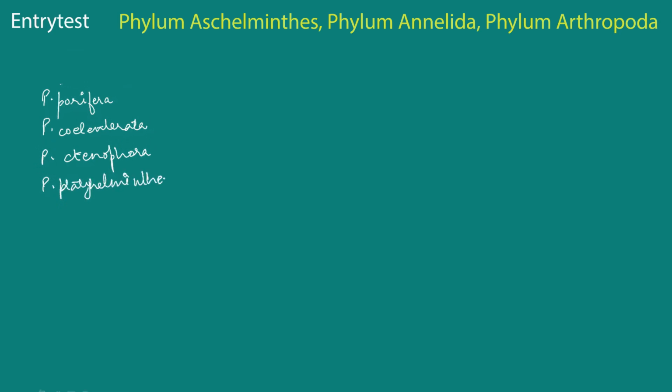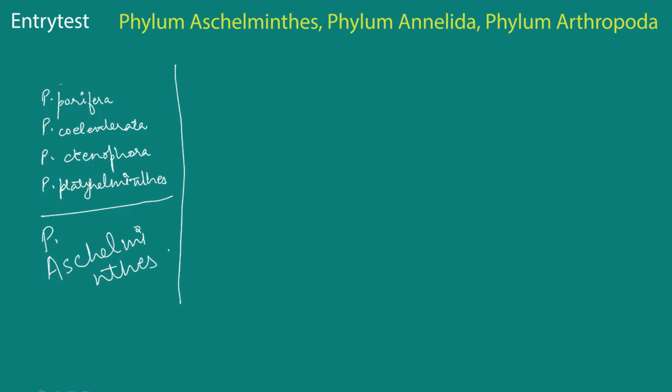So we are going to begin with the fifth phylum right now, that is phylum Aschelminthes, a common example of which is the roundworm, also known as Ascaris. So let's get started with the features of this phylum Aschelminthes.